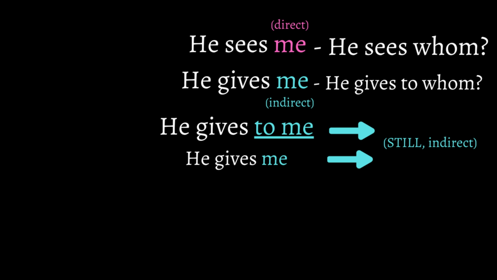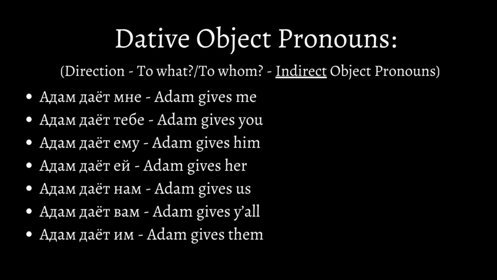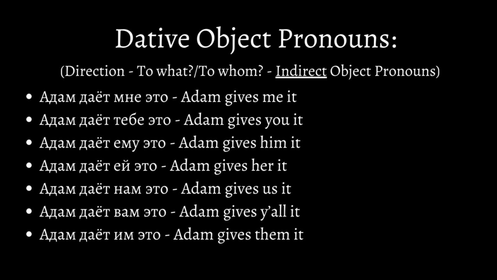Now, we can take this concept and finish all of these sentences in Russian by simply adding a direct object pronoun, like it, which in Russian is simply это. Adam дает мне это. Adam gives me it. Adam дает тебе это. Adam gives you it. Adam дает ему это, and so on. The object pronouns мне and me, both in Russian and English, are still indirect, because they both answer the questions to what and to whom, and the same applies to the rest of the pronouns.